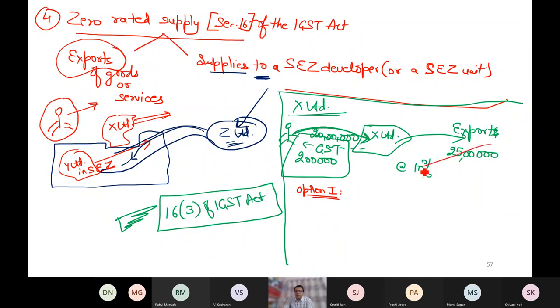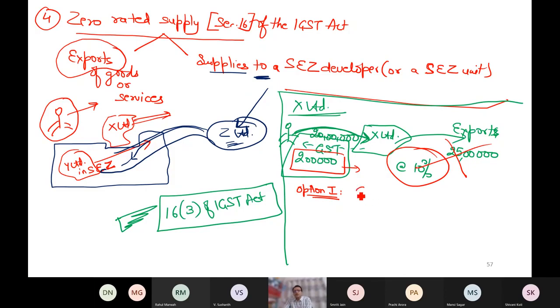That do not pay any tax on this 25 lakh, even though the tax rate is 10%, but don't pay. And because since you are not paying any tax, you technically cannot claim the benefit of this input tax credit paid. When you can claim input tax credit, when you have some output tax, you deduct input tax. But since I'm not paying output tax in my option one, so my 2 lakh will go waste.